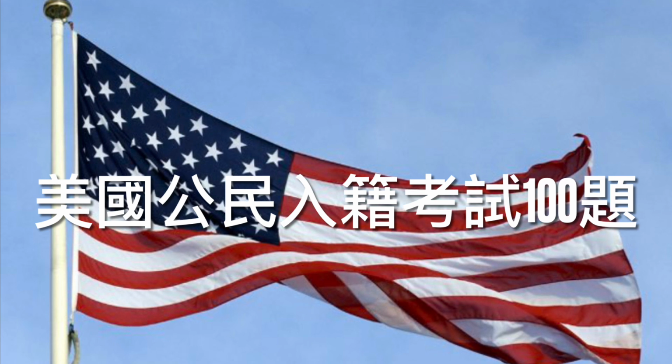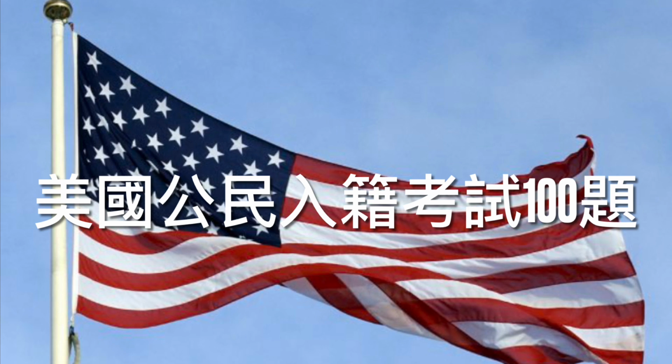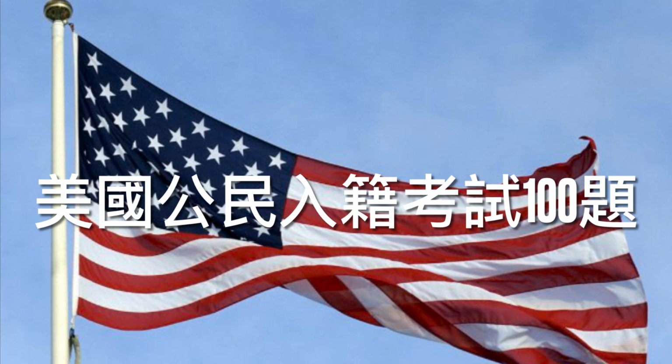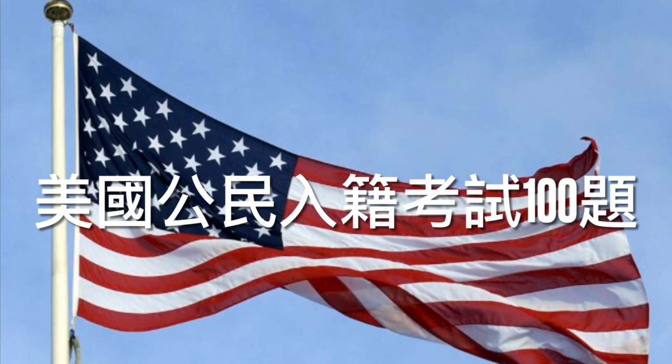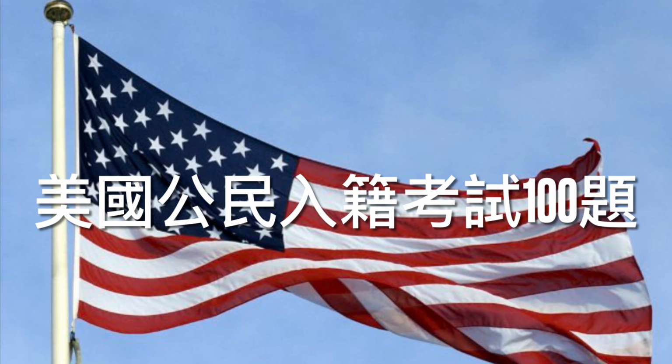9. What are 2 rights in the Declaration of Independence? Correct answers. Choose 2. Life, liberty, pursuit of happiness. Explanation: the Declaration of Independence proclaims that all people are created equal and that everyone has 3 fundamental rights, namely to life, liberty, and the pursuit of happiness. 10. What is freedom of religion? Correct answer: you can practice any religion, or not practice a religion. Explanation: the First Amendment states that everyone in the U.S. has the right to choose what religion to follow, including the right to change your religion at any time.